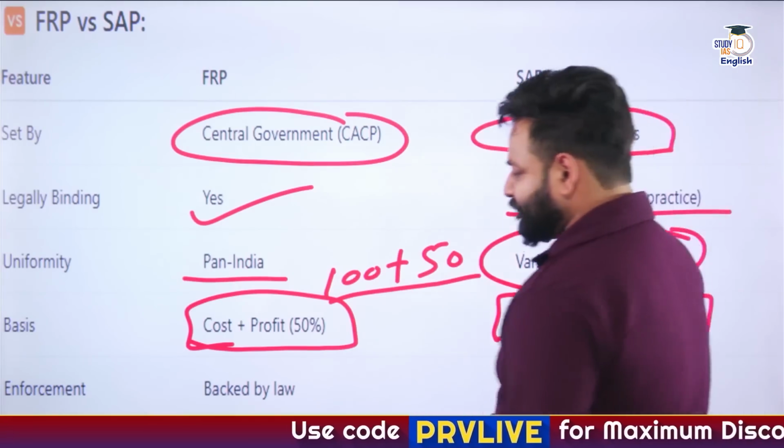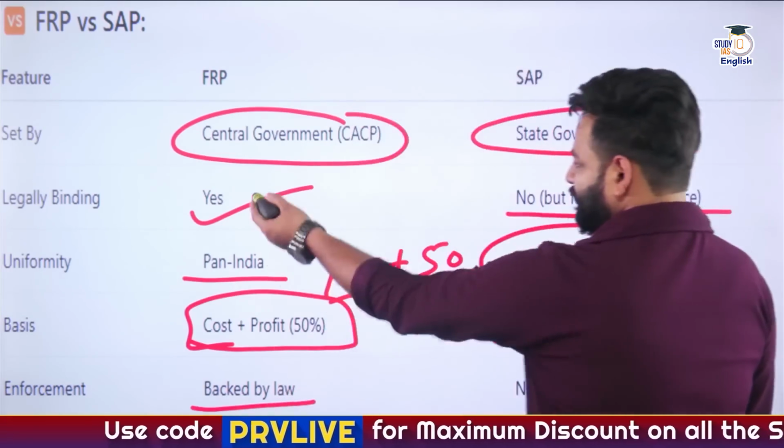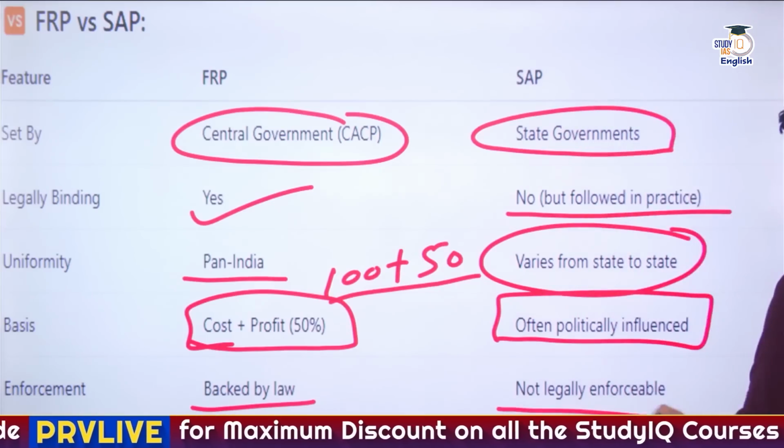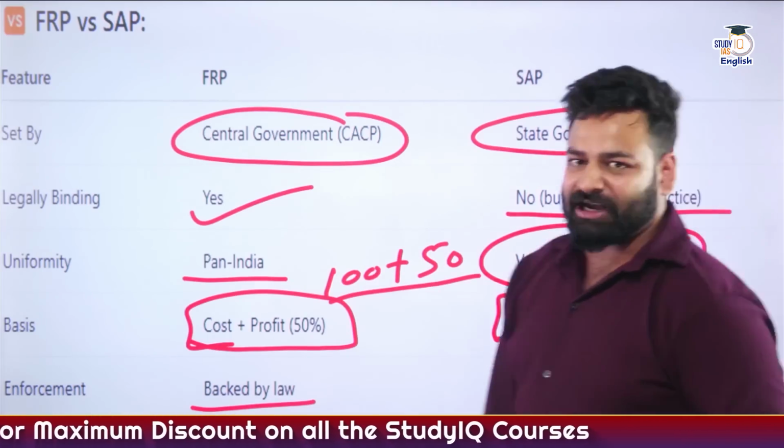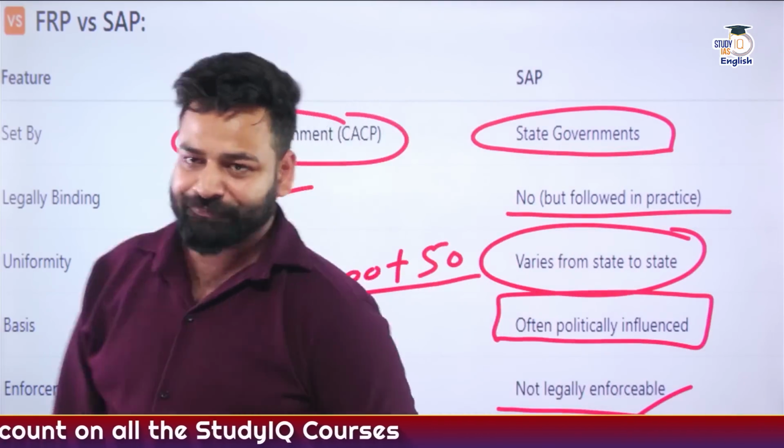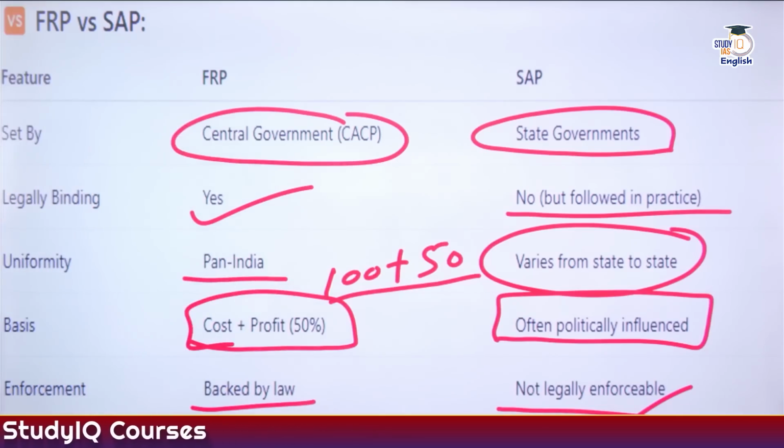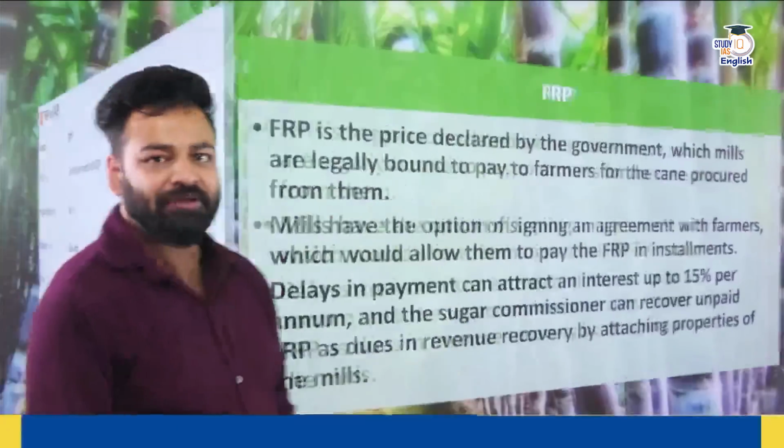And then the enforcement: yes, obviously FRP is backed by law, that is legally binding. And here, no legal enforcement. It is neither backed by any law, statute, or anything like that. Okay, so this is the difference between FRP and SAP.